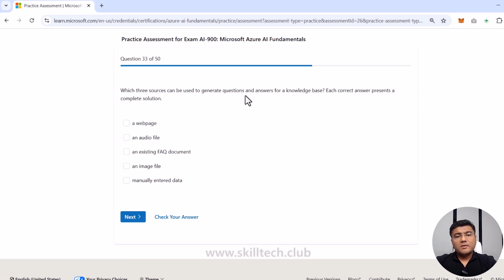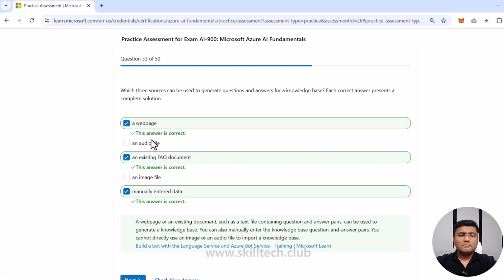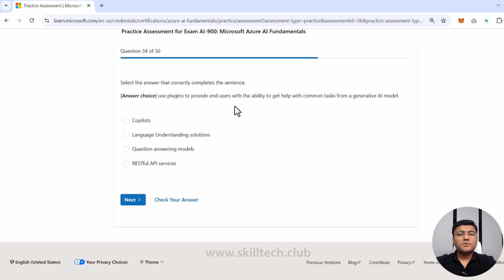Which three sources can be used to generate question and answer for a knowledge base? Each correct answer presents a complete solution. So we have to focus on three sources based on generate questions and answers for knowledge base. It can be coming from an existing FAQ document, of course. We can manually also enter data, of course. Audio and image file is the wrong answer, so we can go with the web page also. Check the answer. All three are correct. Let's move forward to next.